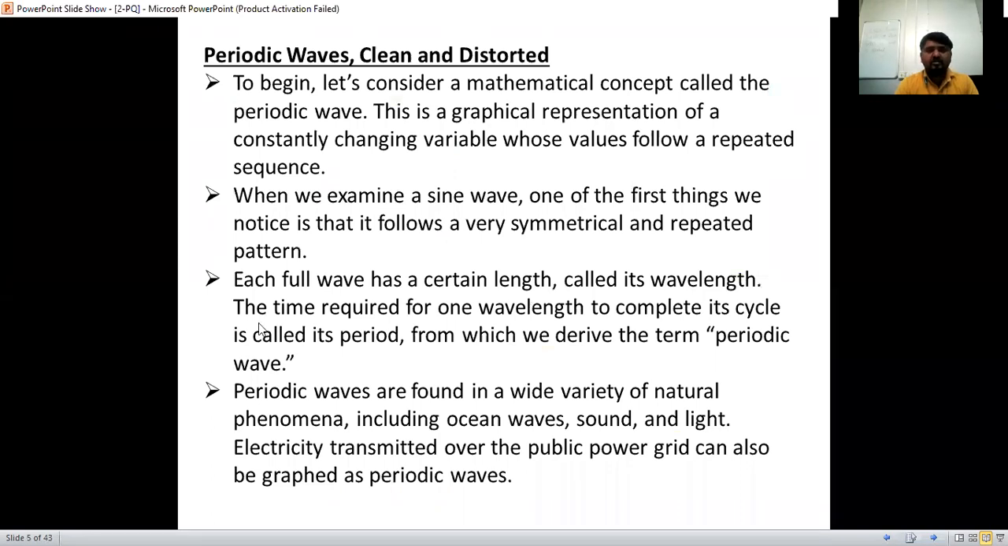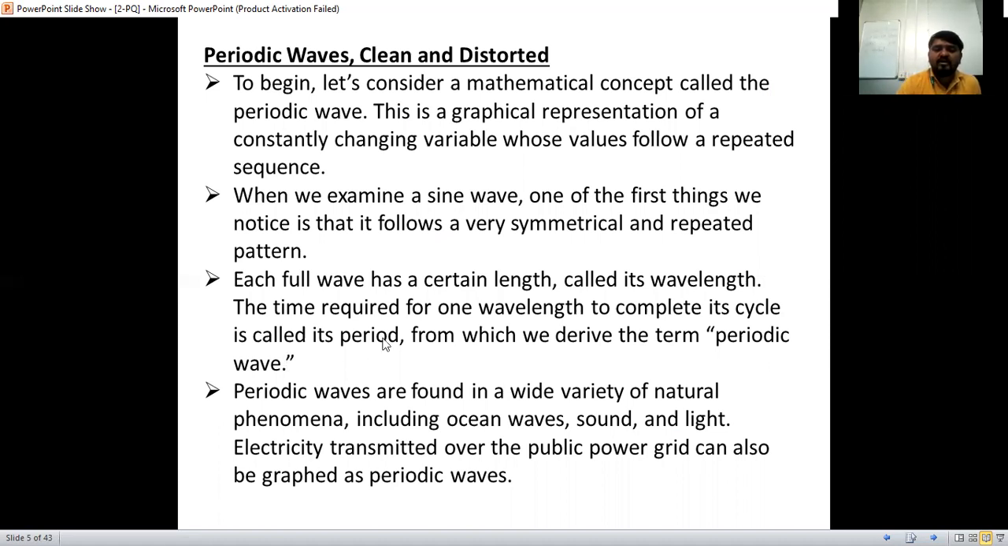The time required for one wavelength to complete its cycle is called the period, or time period. It is the time taken to complete one cycle. So a half positive cycle and a half negative cycle is called one cycle. We call that the time period, from which we derive the term periodic wave.